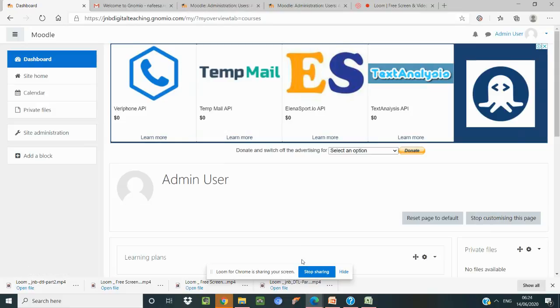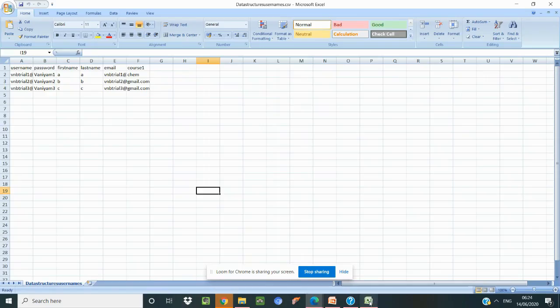First of all, we can do it in bulk, so that we have many users' data in a single file, and we can upload that. For example, here I have a file with the username, password, first name, last name, email ID and course.